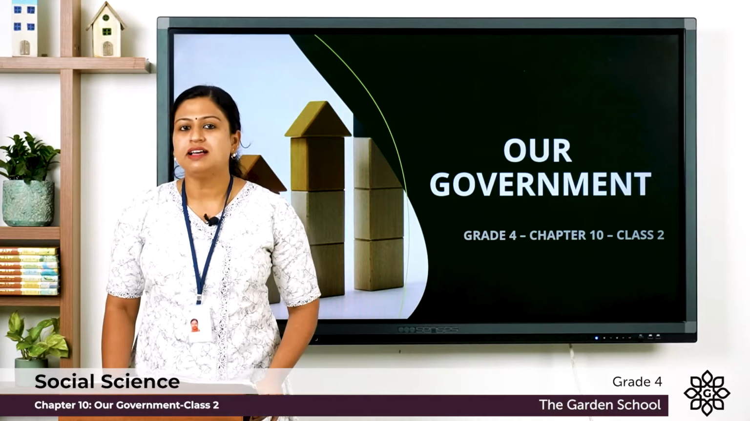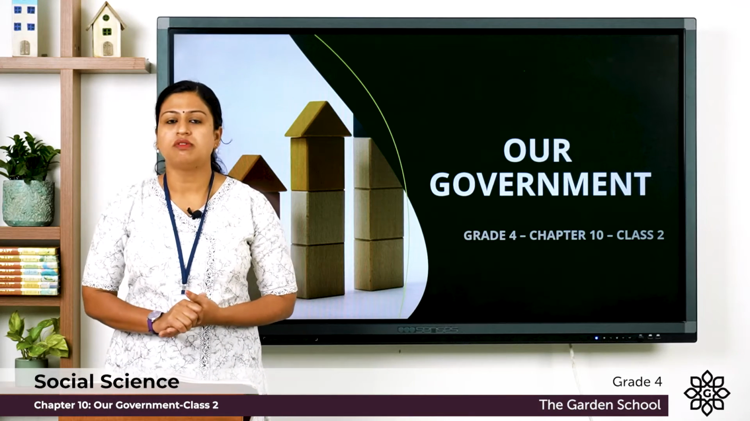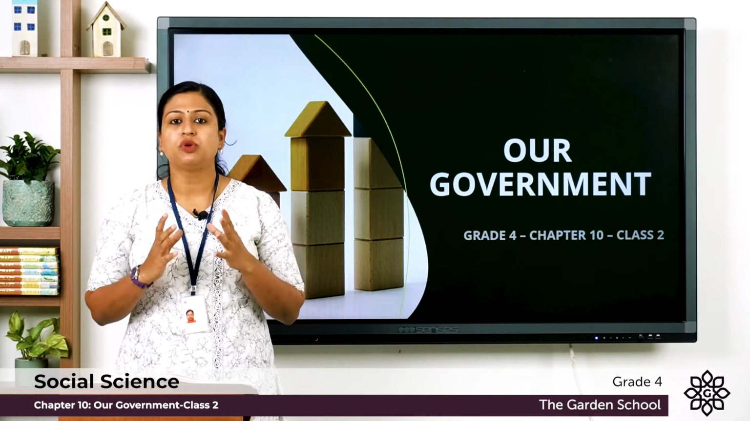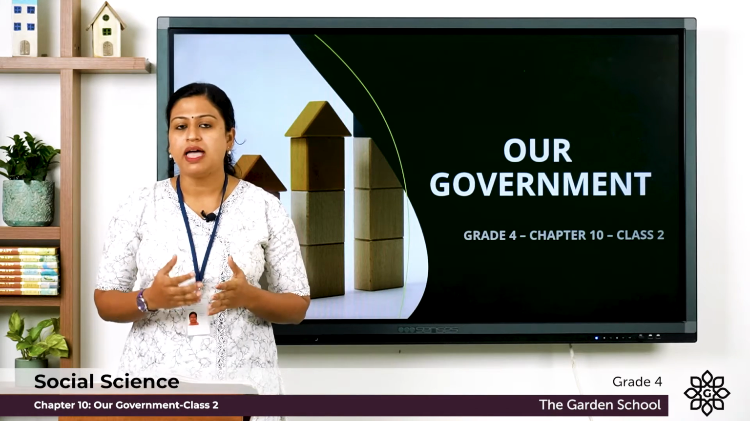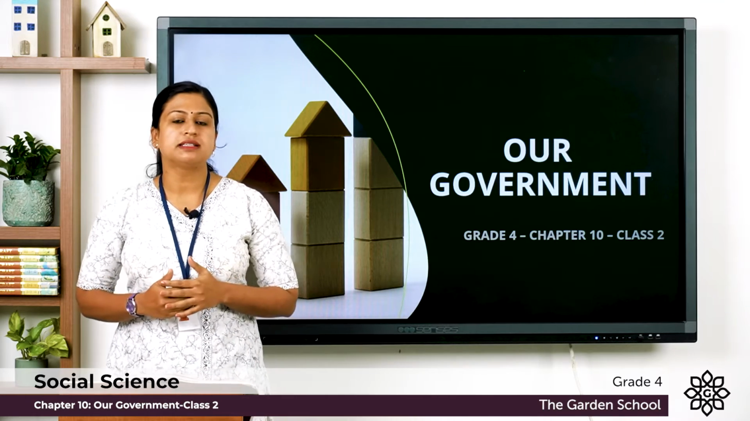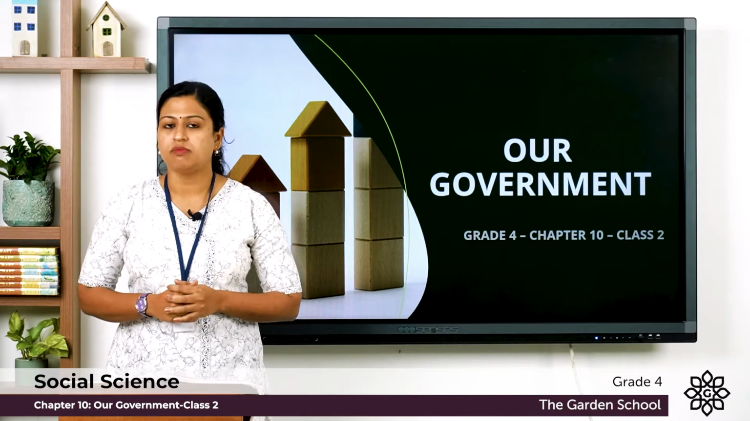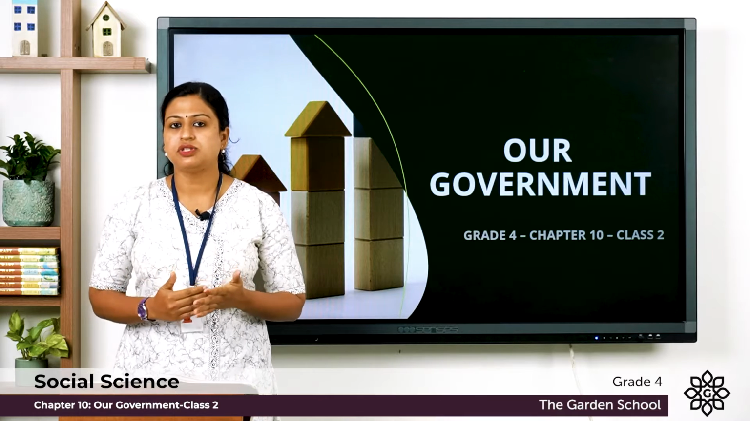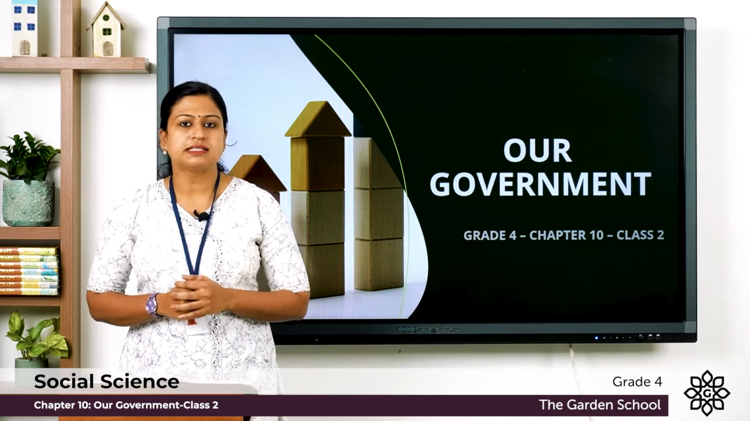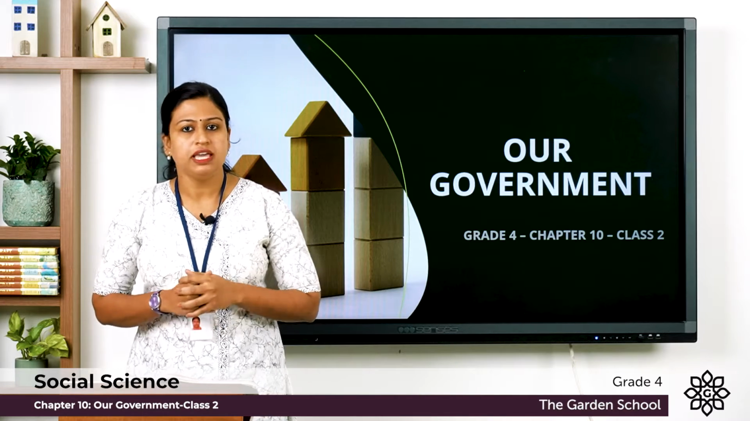So in the previous class, we discussed about the government. What is a government? A government is formed by a group of people who makes law and who rules the whole country. And we also discussed the three organs of the government. They are legislature, executive and judiciary. We also discussed about the Constitution of India.